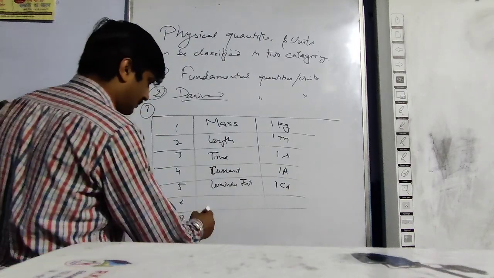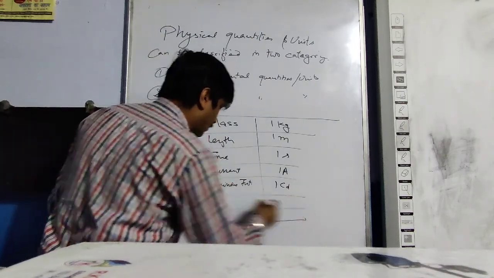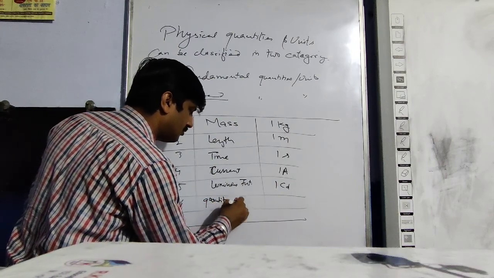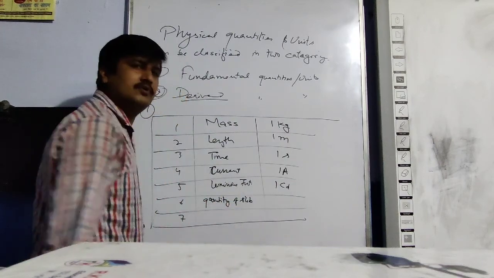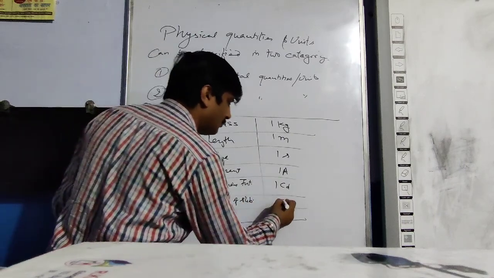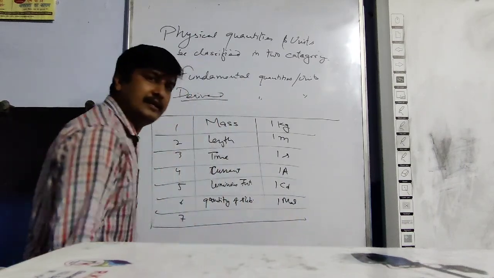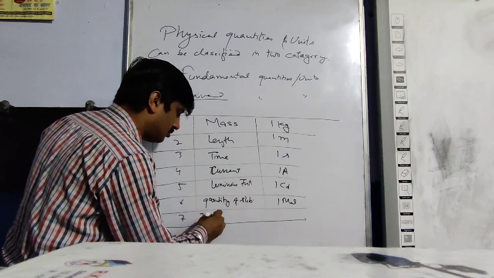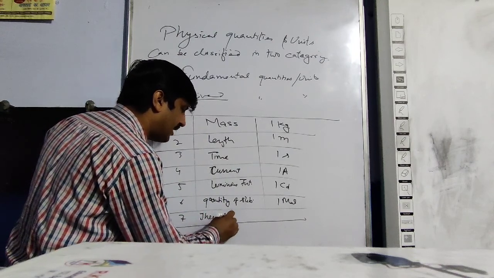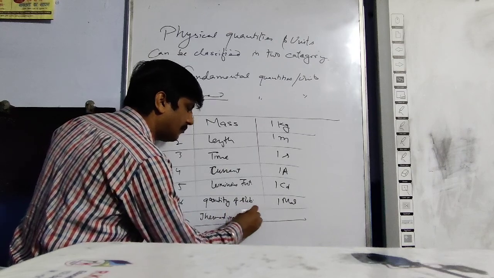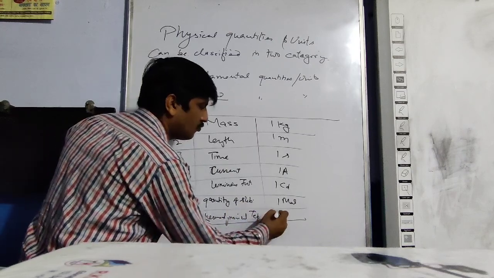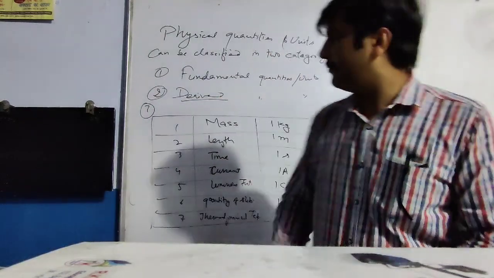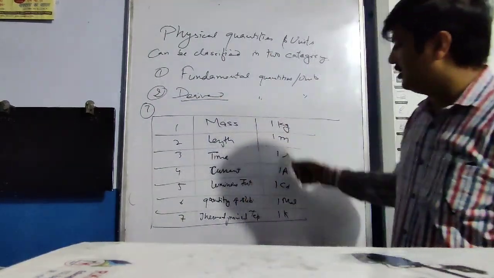Then quantity of substance, 1 mole. Then thermodynamic temperature, 1 Kelvin. So these are the basic fundamental quantities and their fundamental units.